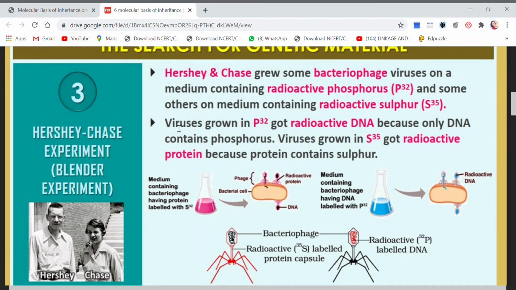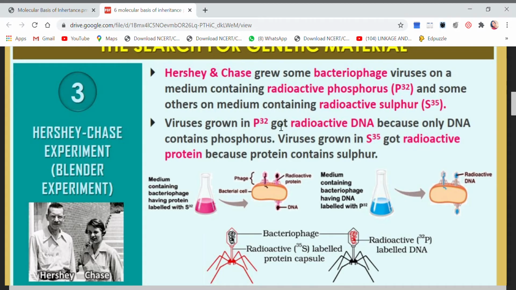Viruses grown in P32 got radioactive DNA. Why? You have already studied the structure of DNA, and you know that DNA is made up of three components: the phosphate group, the sugar and the nitrogenous base.